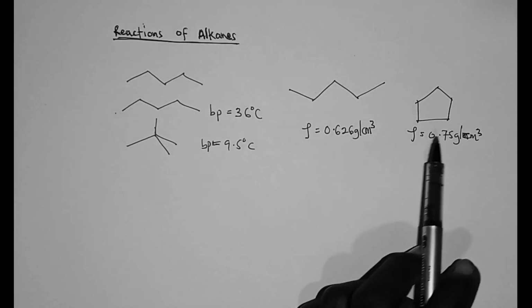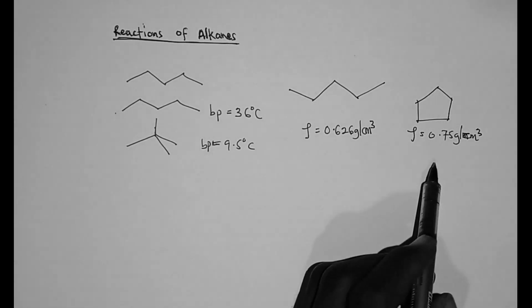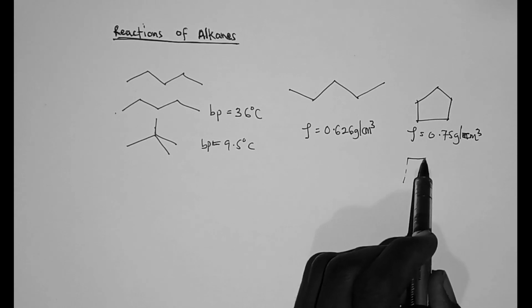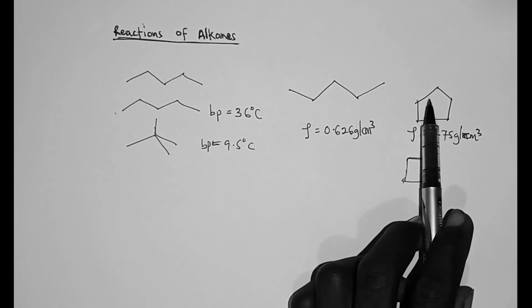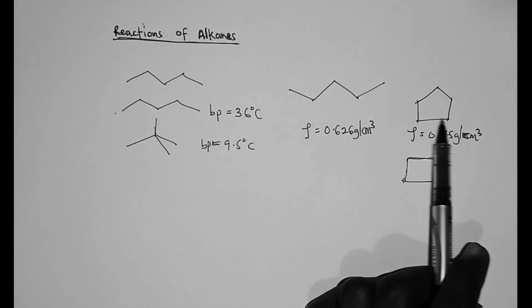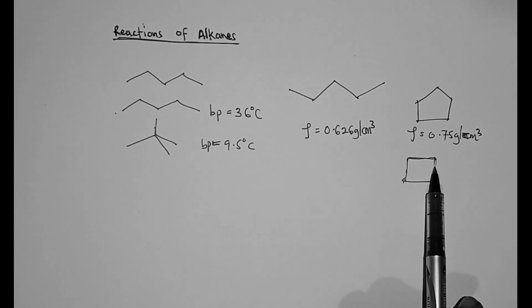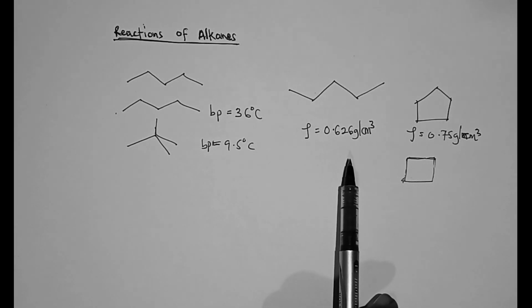The reason is that, if you have a unit volume here, because the cyclopentane is symmetrical, you can pack a lot of the cyclopentane in a small volume compared to the straight chain pentane.